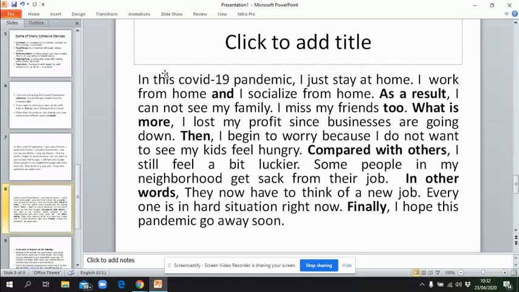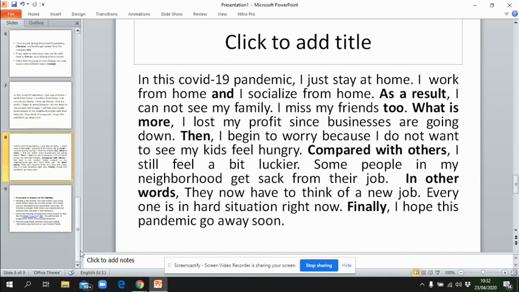See, you can see how I use some cohesive devices in this paragraph in order to make the ideas flow smoothly, so that the reader will be able to get the message of my paragraph easily by using these cohesive devices. So, as a conclusion, you have to practice using cohesive devices in your writing. If you have any further questions, you can ask me in person.